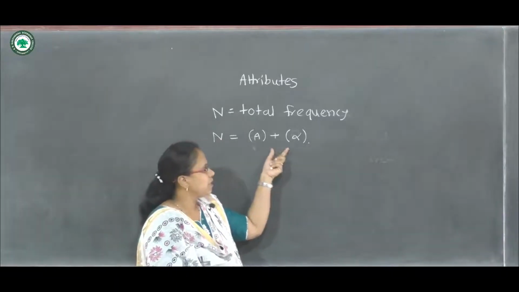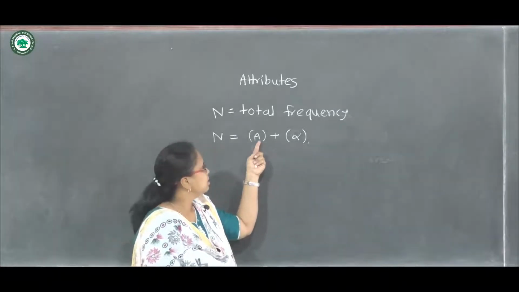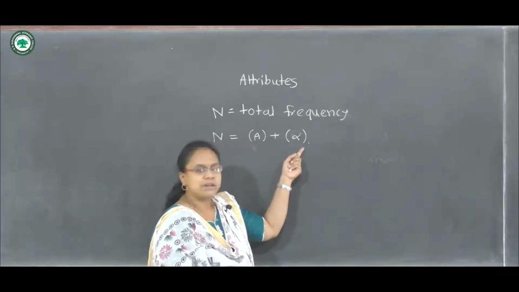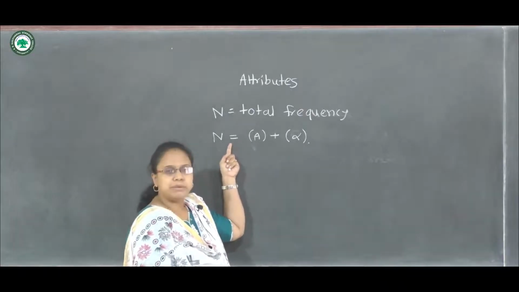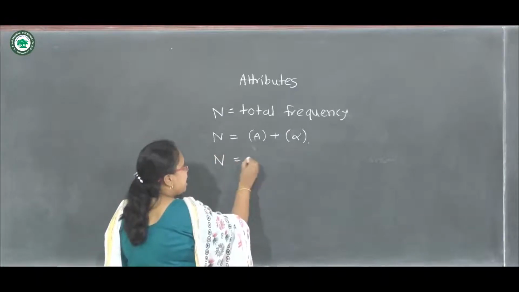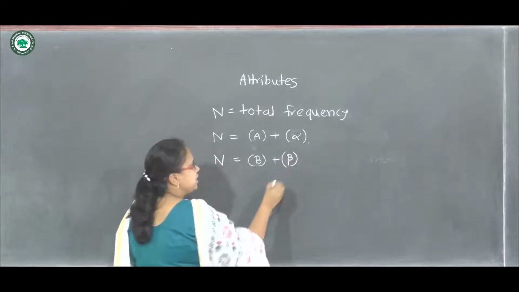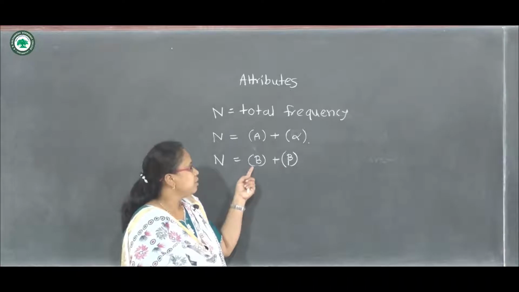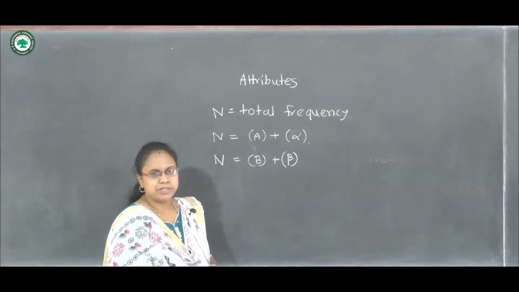For example, if in our data the frequency of boys is A and the frequency of girls is alpha, then the addition of these two will give us the total frequency N. Similarly, we can write N as B plus beta. In the previous example, it is the addition of rural and urban people, which will give us the total frequency.